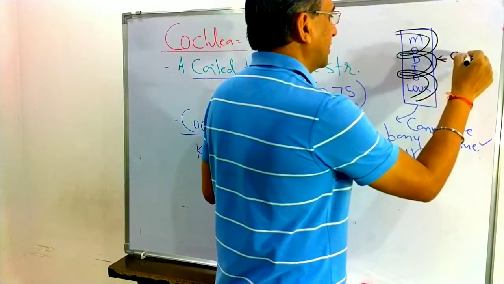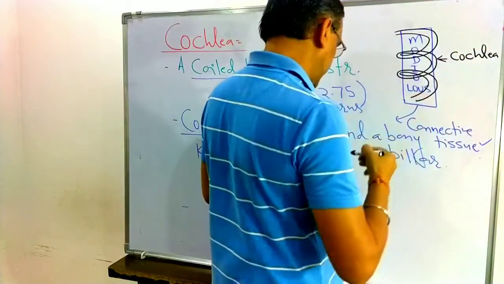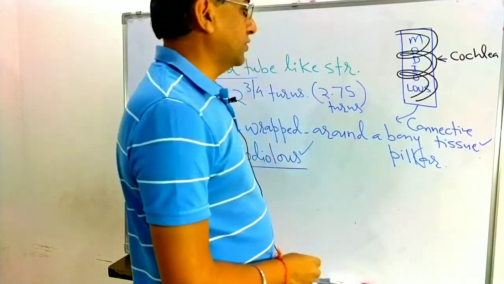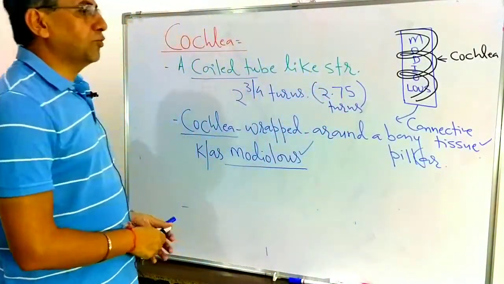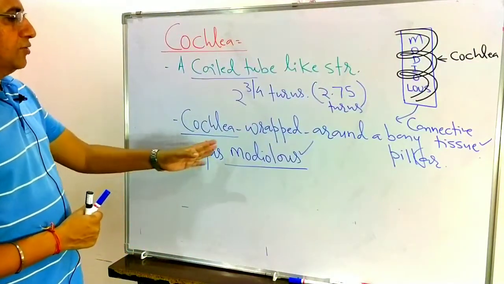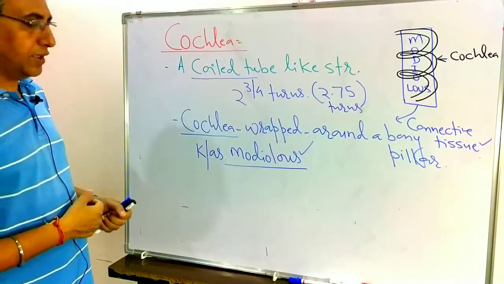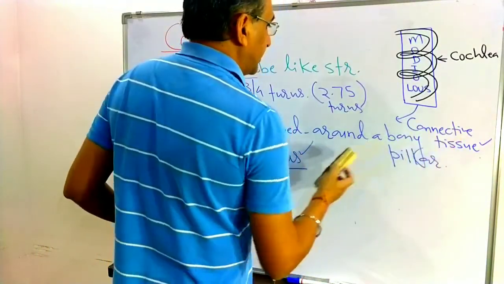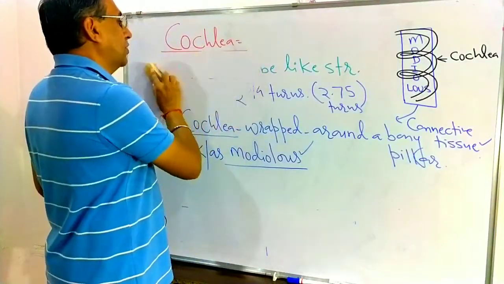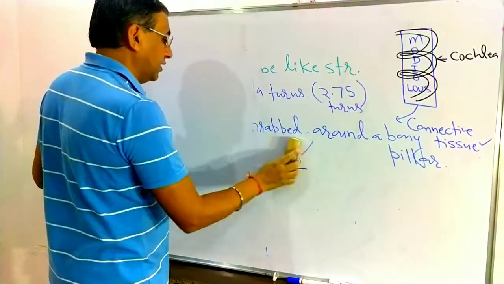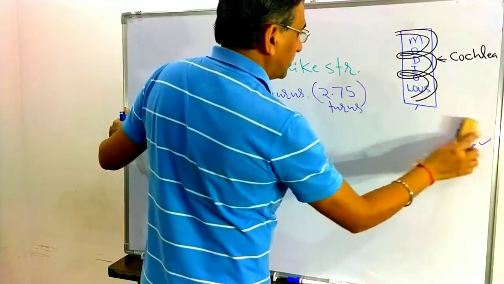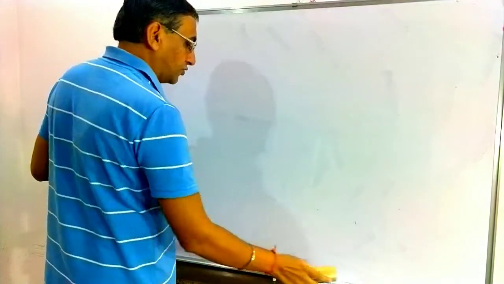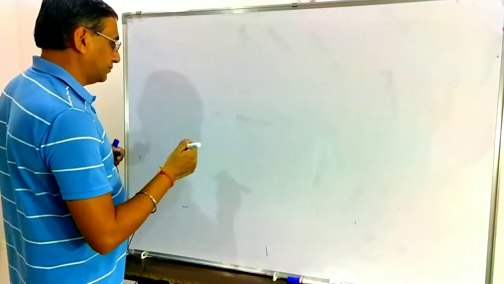So the cochlea is a coiled tube-like structure with 2 and 3/4 turns, 2.75 turns, and it is wrapped around the bony pillar known as the modiolus. What is the name of the bony pillar? The modiolus. If they ask, the modiolus is an example of connective tissue, because bones are included in connective tissue. Now see carefully towards the board.